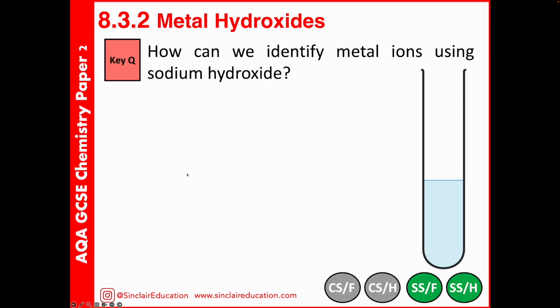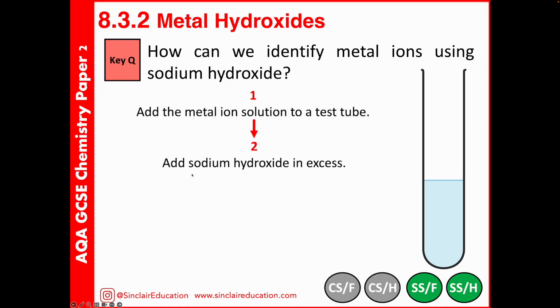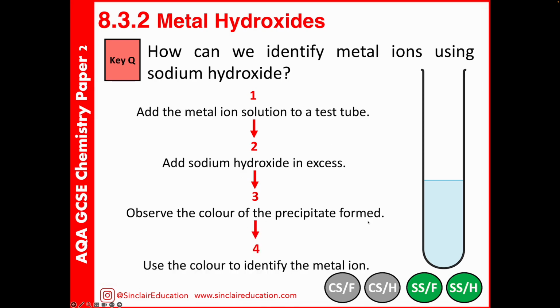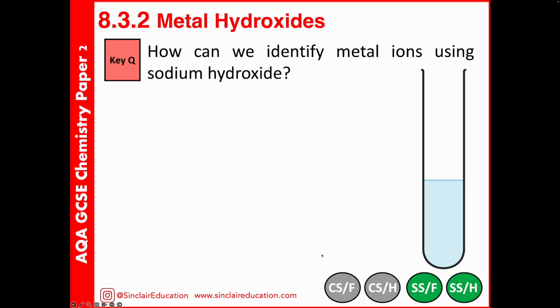Not only do we need to be able to describe how to test metal ions using flame tests, but also we need to be prepared for how we can test metal ions using sodium hydroxide. So these metal ions are now in solution. So first of all, we'll add a metal ion solution to a test tube, and we'll add sodium hydroxide, and the key word here is in excess. Our job is to observe the colour the precipitate formed, and there are some results that you need to be prepared for. Once we know the colour, we should be able to identify the metal ion from there.